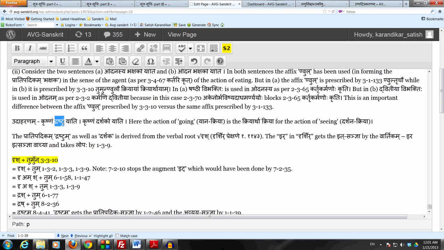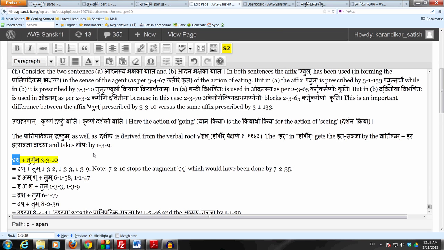So the action in the future is the action of seeing, the darshana kriya, and the kriyartha kriya is the yana kriya, the action of going. And because this yana kriya is present in the word yati, that's what allows us to use this affix tumun following the verbal root drish to denote the future action of seeing. So that is how this sutram works.